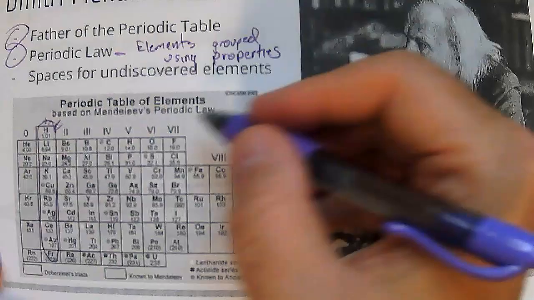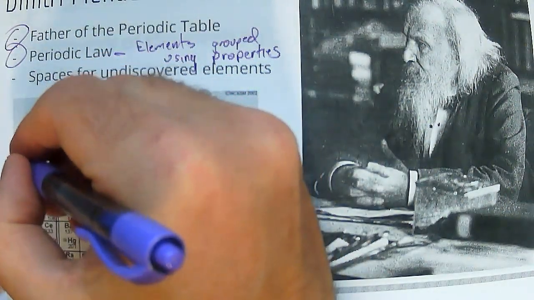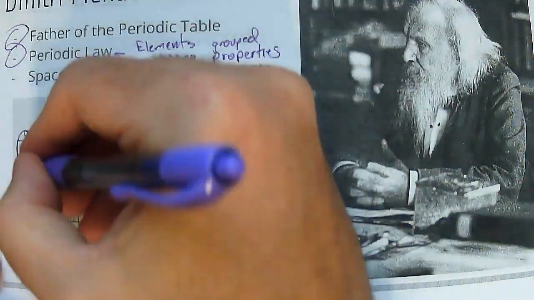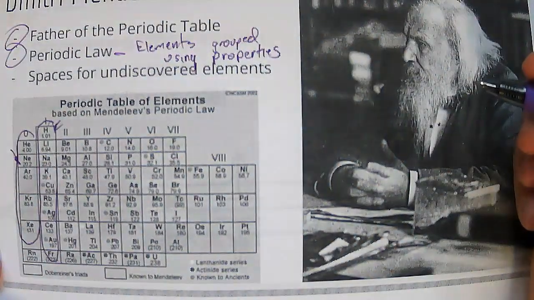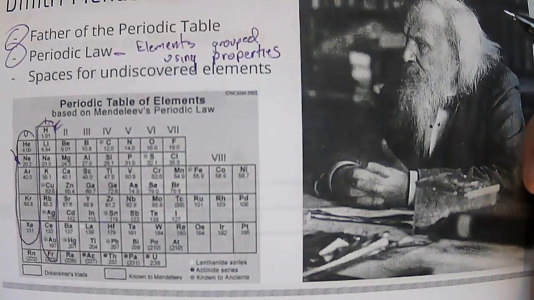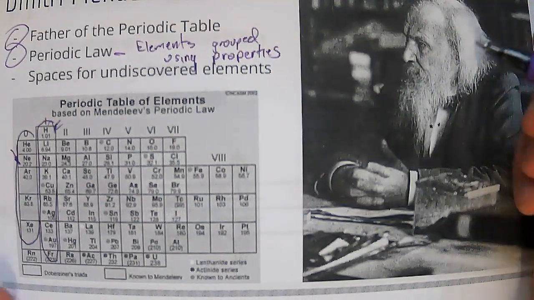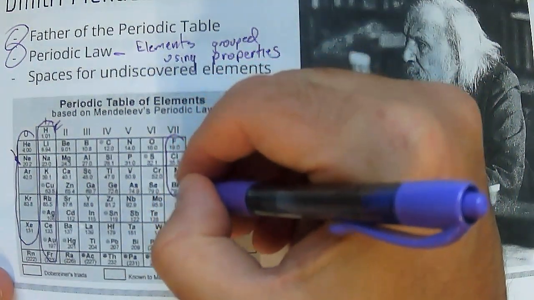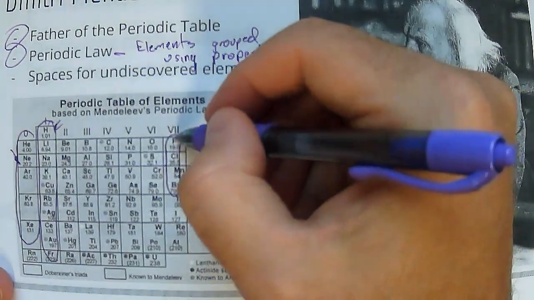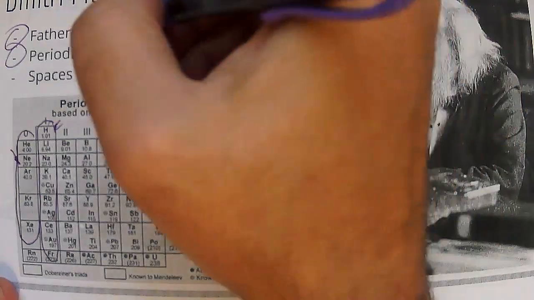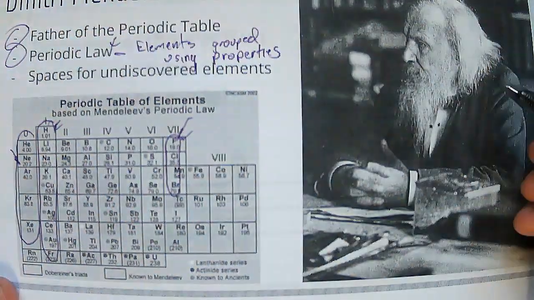Okay? These guys, helium, neon, argon, have now been discovered. And now they get put into the periodic table in a place where they're all kind of together. Fluorine, chlorine, bromine, that sort of thing. These guys are all grouped together because they have similar chemical properties. That's what we mean by periodic law.